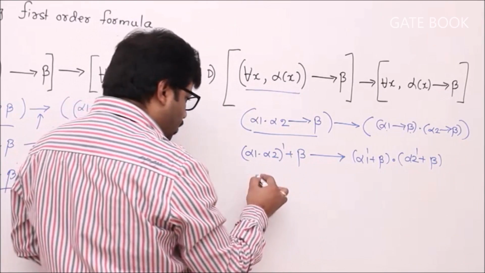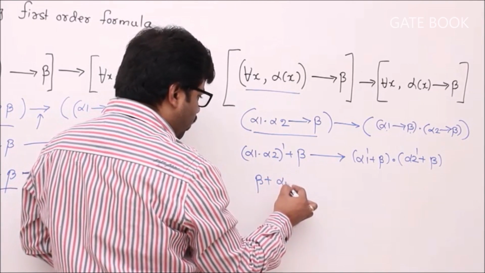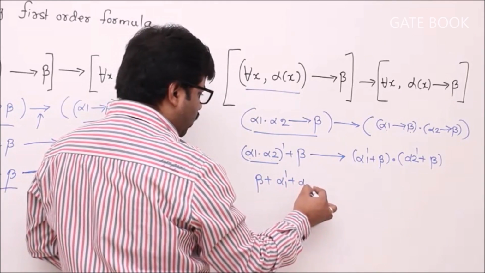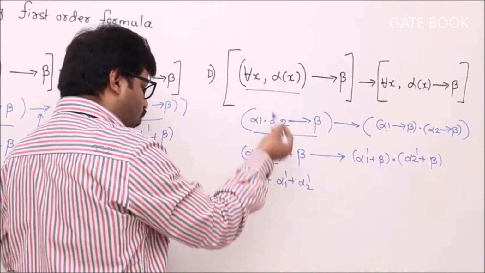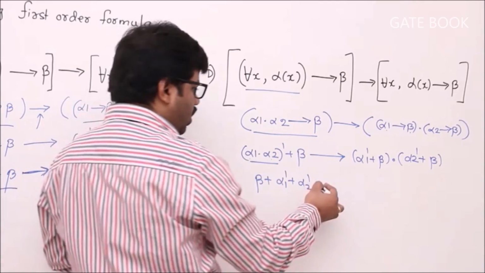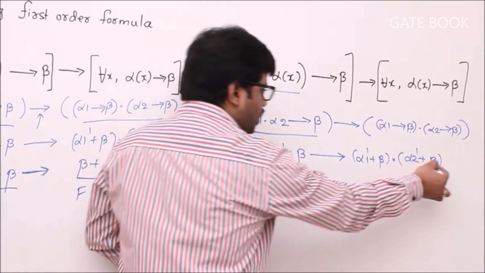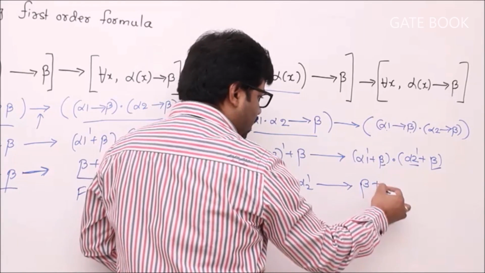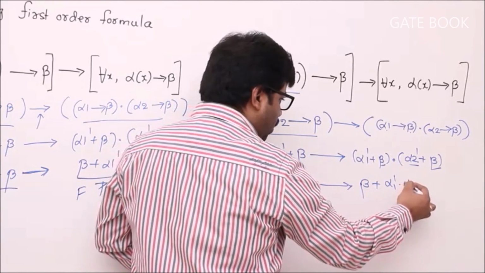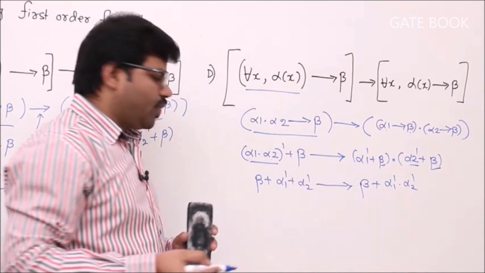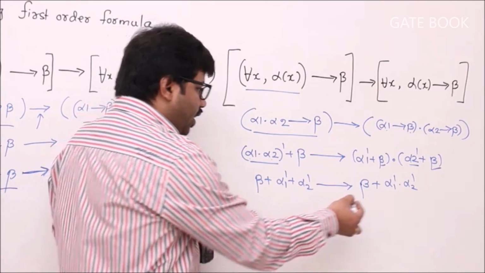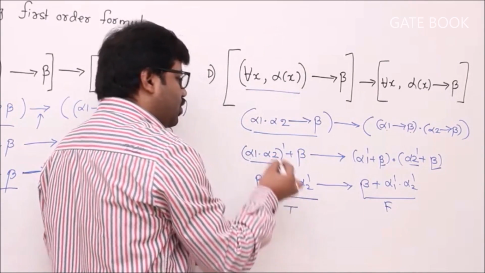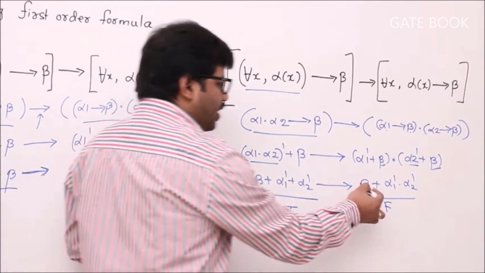Now this will become beta plus alpha 1 bar plus alpha 2 bar, because alpha 1 alpha 2 whole bar is alpha 1 bar plus alpha 2 bar, implies this is beta plus alpha 2 bar into beta plus alpha 1 bar, which is nothing but beta plus alpha 1 bar into alpha 2 bar. Now see, whenever right side is false, left side can be true. I will show you that. Try to make right side false now.